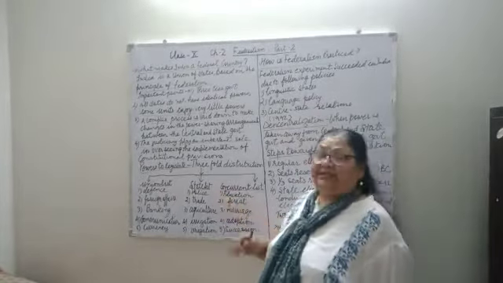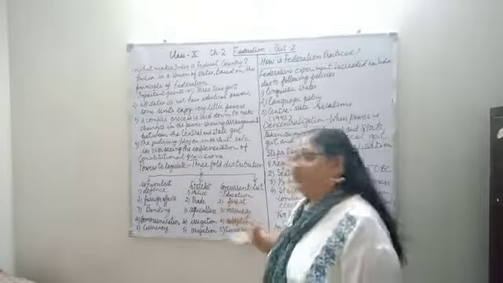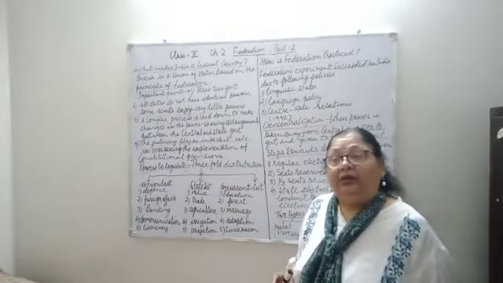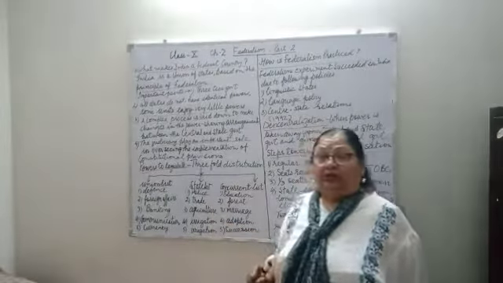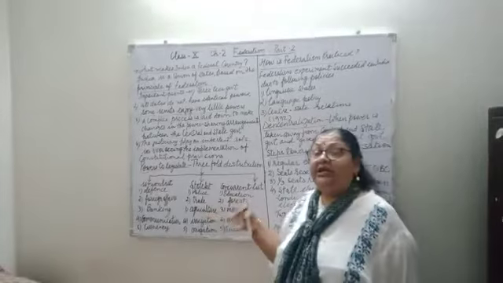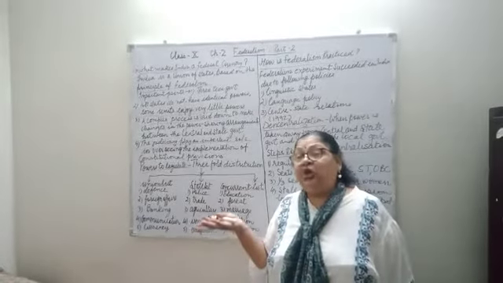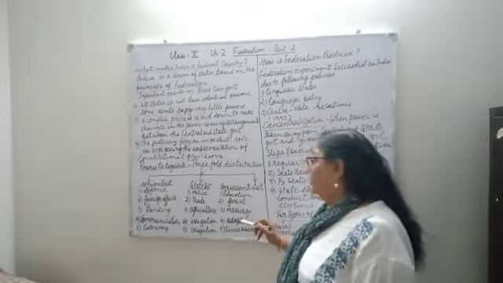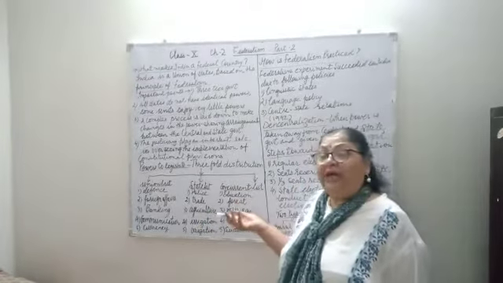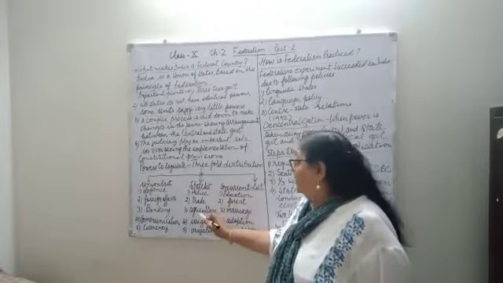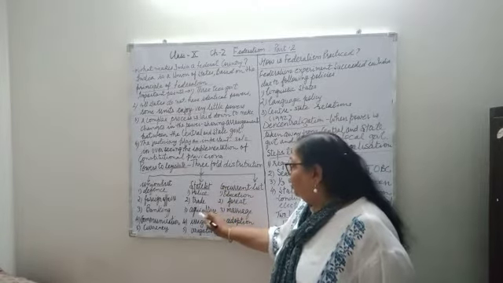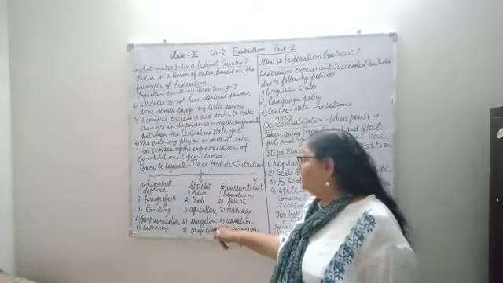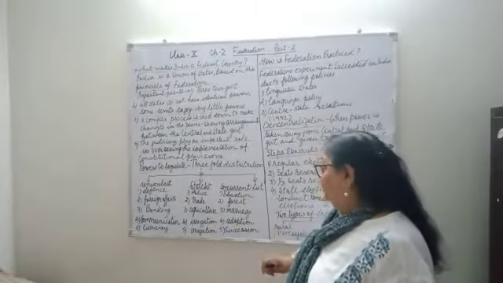As I discussed, police. Each state has its own police. Each state has its own trade policy. Then agriculture. Some states are rich in agriculture, some don't have that much, some are good in mining, but each state has its own agriculture. They collect revenue on that. They have the power of legislation over agriculture. Then irrigation. Irrigation also is a state subject.